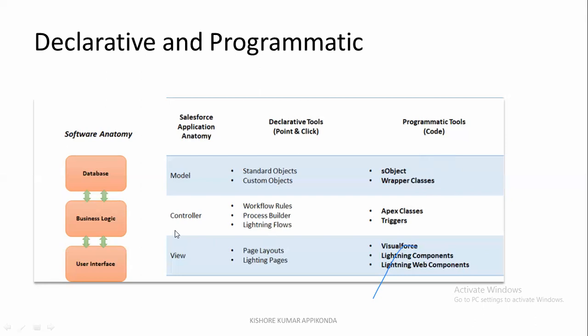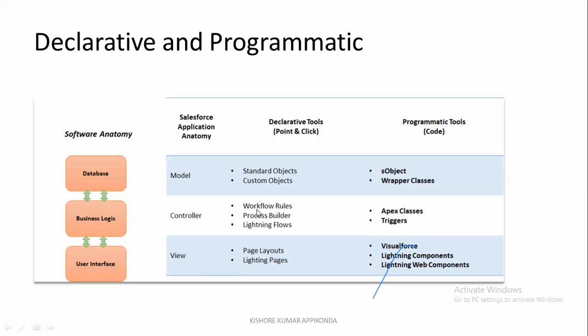Now coming to the controller, which means business logic. Whenever you enter any data through your UI and click the save button, one record automatically gets created, then an email notification is sent automatically. No need to write any code. Sending an email, creating any record, submitting for approval, or launching any flow, everything you can do through an automation tool.